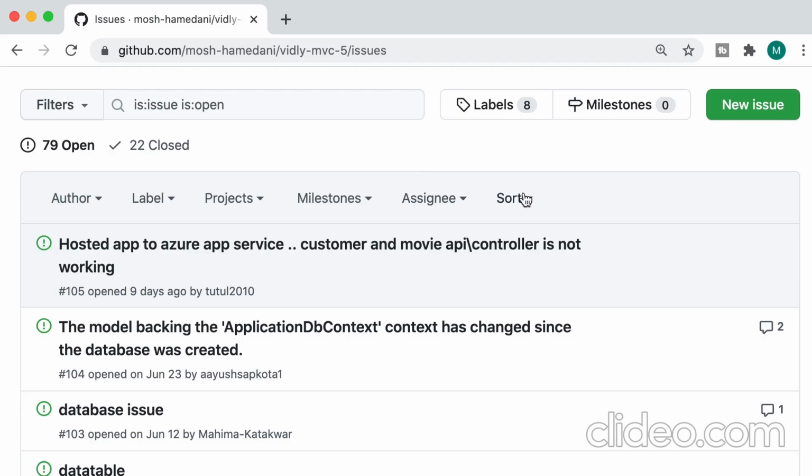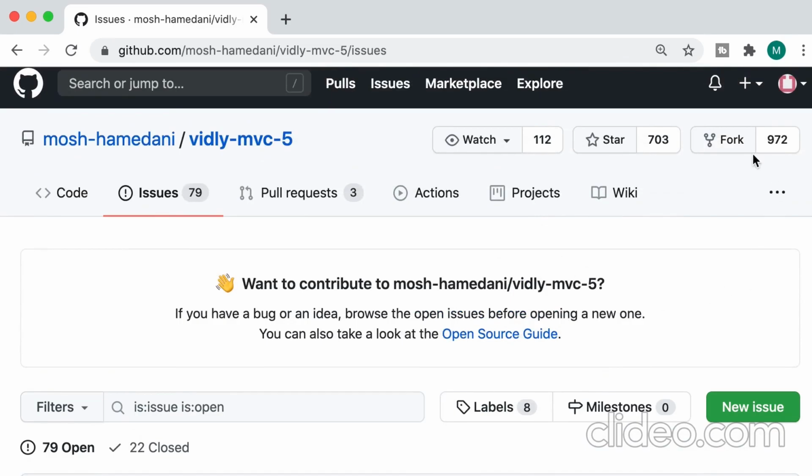So what you need to do is you go to the top and fork this repository. When you fork this repository, GitHub will take a complete copy of this repository and put it in your account. You have full control over that repository. You can create new branches, new tags, you can push your stuff, you can do anything you want, right? So currently, I'm logged in using my other GitHub account, that is Code with Mosh account. I'm going to fork this repository that is in my personal account.